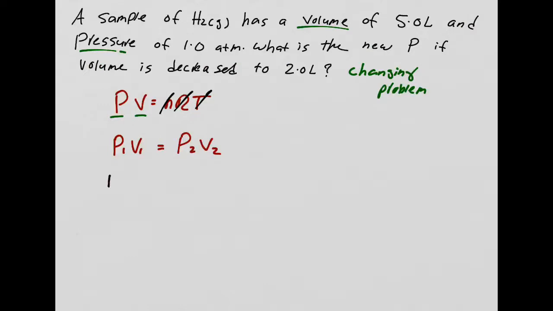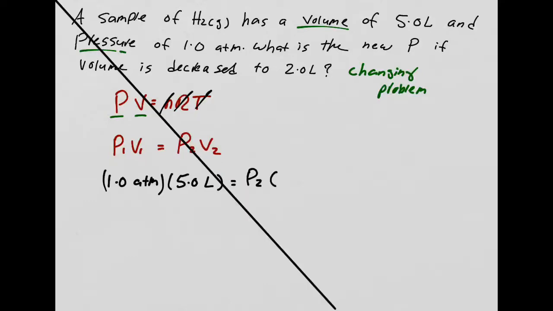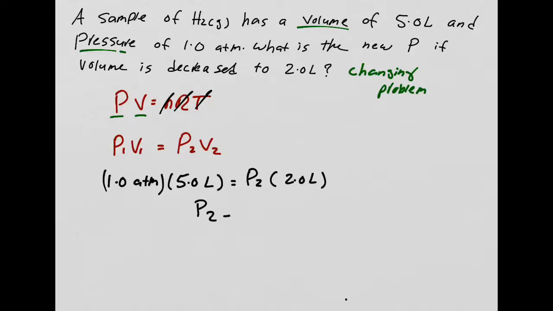All right, what is my P1? My P1 is 1 atm. Is it the right unit? It is. The unit really matters. What is my V1? My V1 is 5.0 liters. What is my P2? That's what I'm trying to figure out. My V2 is 2.0 liters. I could have made it easy for you because I gave you the units and they are all okay, but pay attention to units. So my P2 is 2.5 atm.